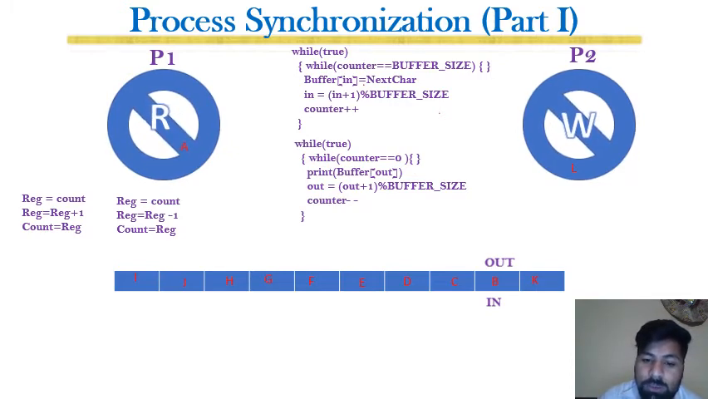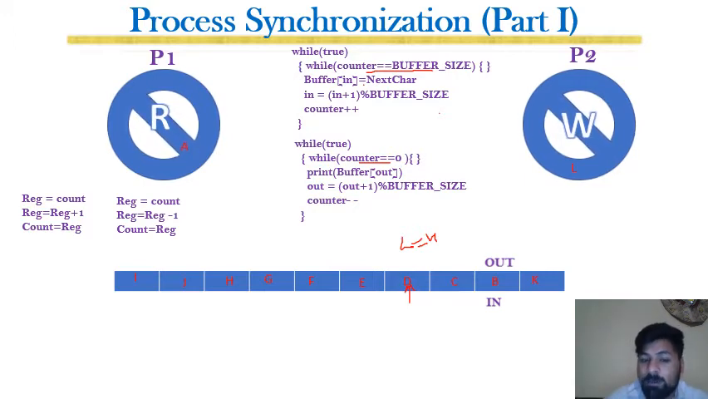For example, count is equal to 4. Count is equal to 4 at this position, right? And for example, at this juncture, both P1 and P2 are executing simultaneously. You can see that both can execute simultaneously because counter is neither equal to buffer size nor equal to 0. So both P1 and P2 can simultaneously execute on different threads, different processes, or different processors.